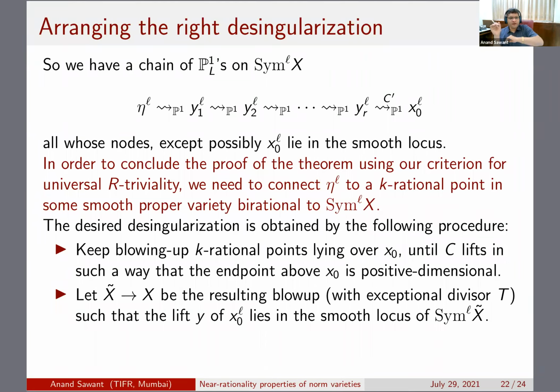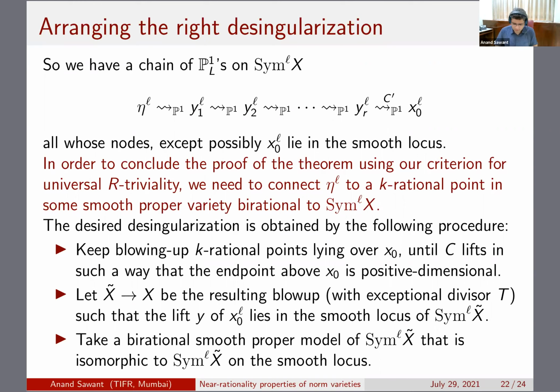This is what one can arrange. Once this is arranged, you can take a birational smooth proper model of this Sym^L of X tilde that does not touch this chain of curves and the lift, resolving singularities outside, and so get a birational smooth proper model. That's the heuristic idea of how the proof goes.